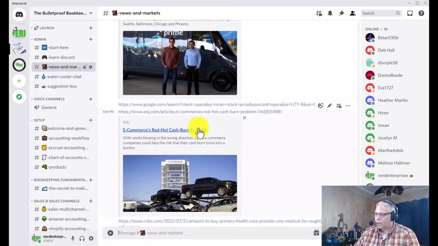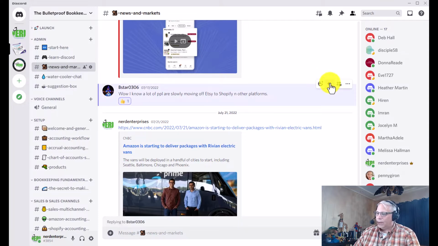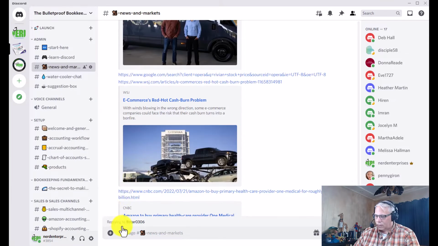So I can't reply to myself, I know. Here, if it's somebody else's message, then I have the option to hit reply, right? Replying will basically acknowledge this person. So I'm replying to them, and when I write my message, it'll just be another message in the channel, but recapping what their original comment was so you have context, okay?